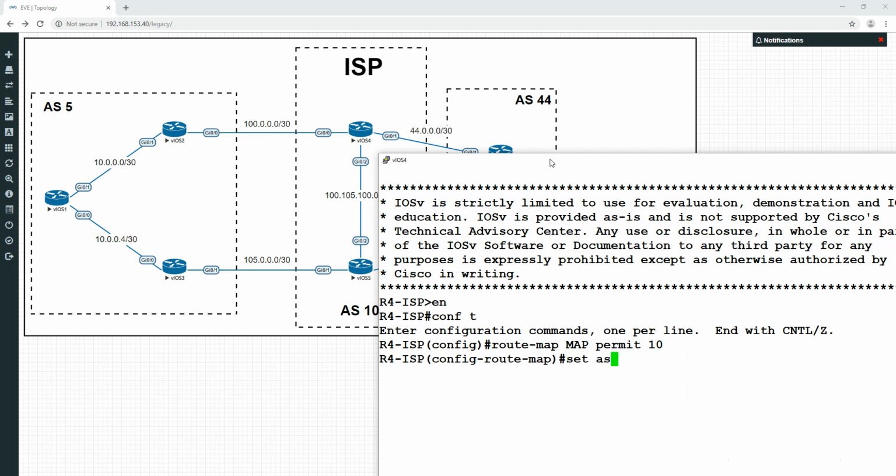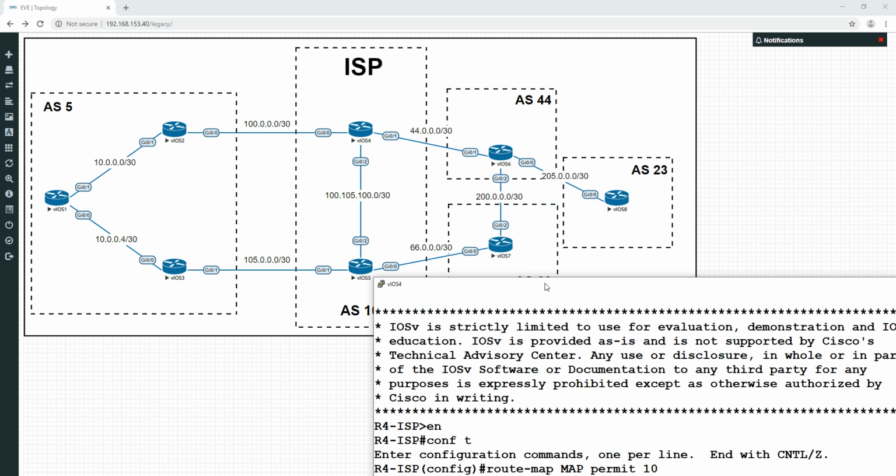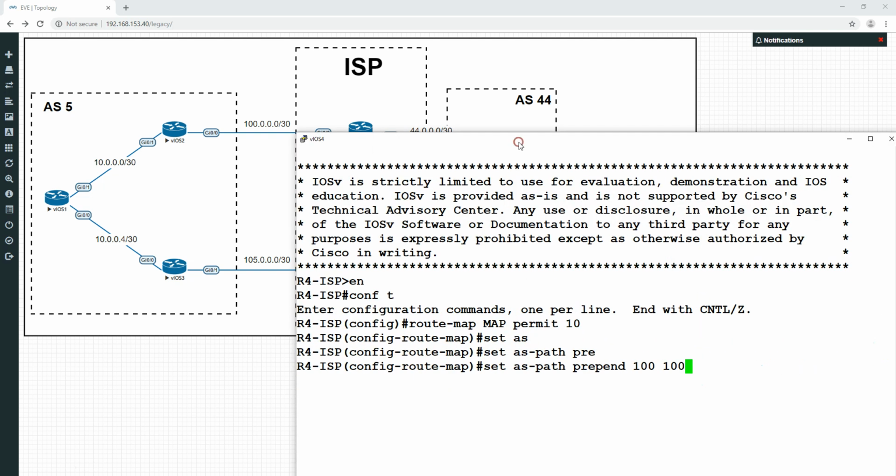And we're going to do set as-path prepend. So rather than send it once, it's going to prepend and put 100, 100. We're adding 2 additional stamps to the list. So it's going to go 23, 44, 100, 100, 100, and that's going to actually have 5 hops rather than the 4. So it's therefore going to prefer down here.